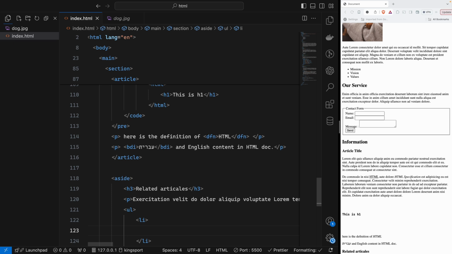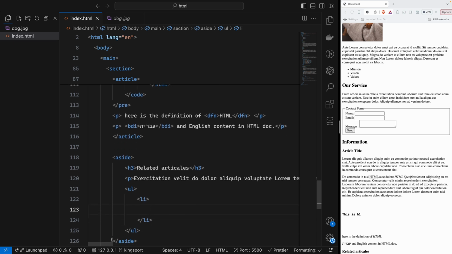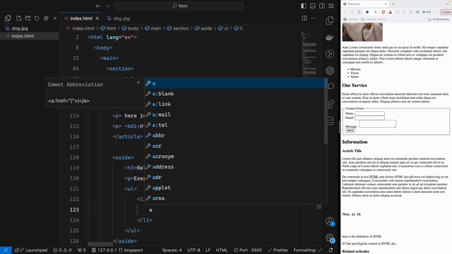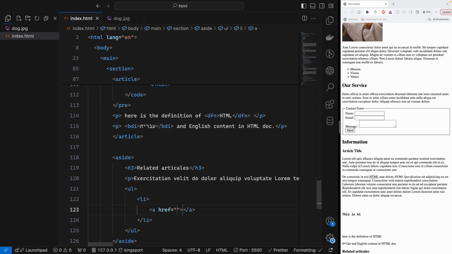Inside that list, I will introduce you to the a tag. That is very useful. A lot of programmers use the a tag a lot. That a tag has the href attribute. What is that? It is for when you want to create a link.